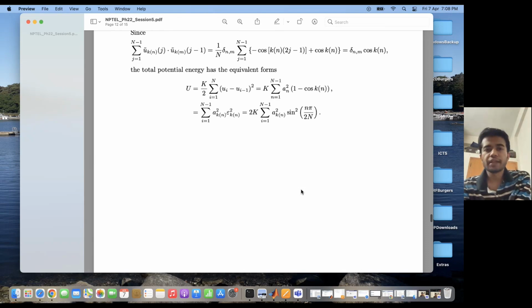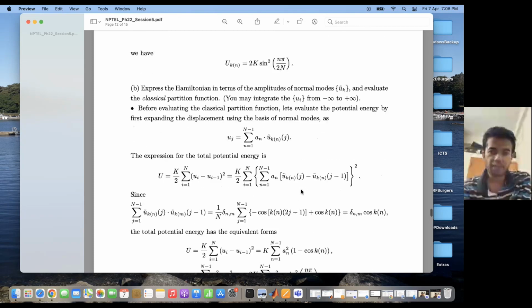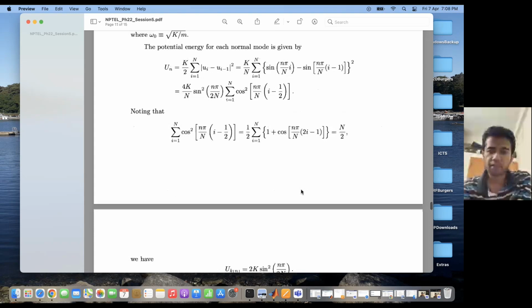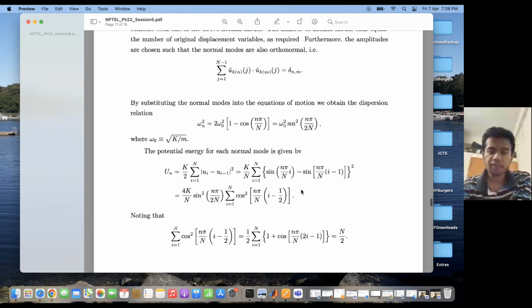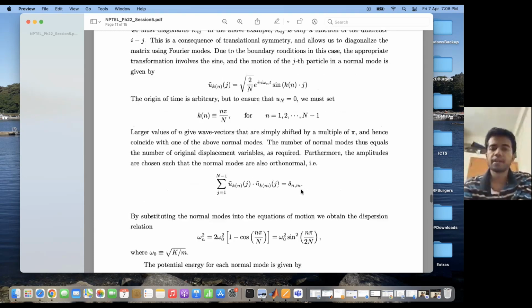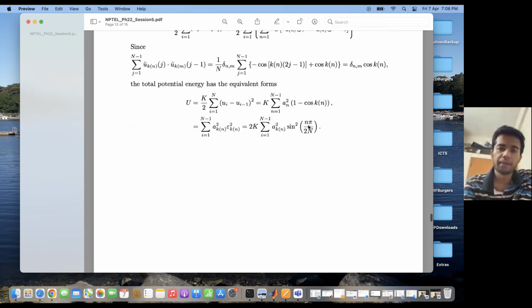So the total energy becomes equal to summation i equal to 1 to N minus 1 p i square by 2m plus summation 2k into summation i equal to 1 to N minus 1 a k n square sine square n pi by 2N.